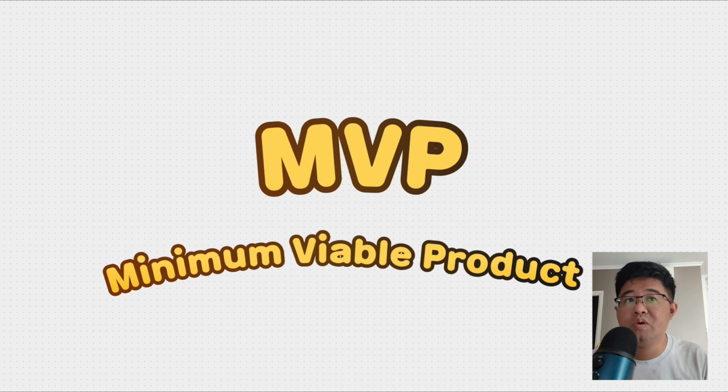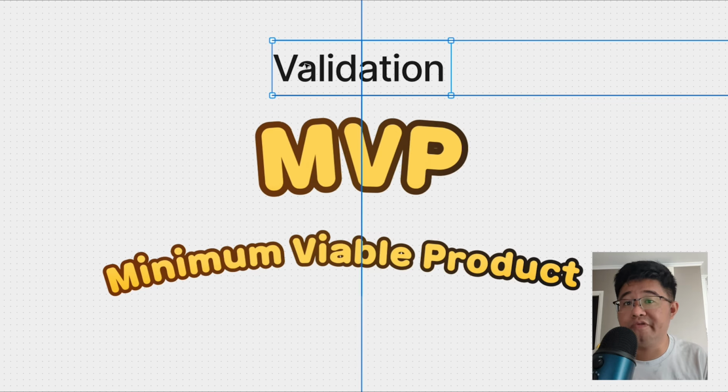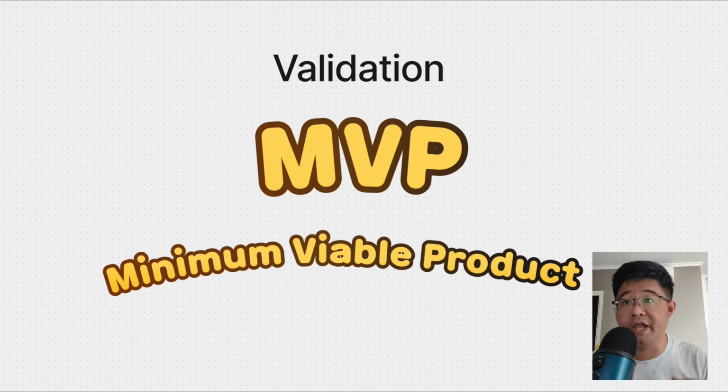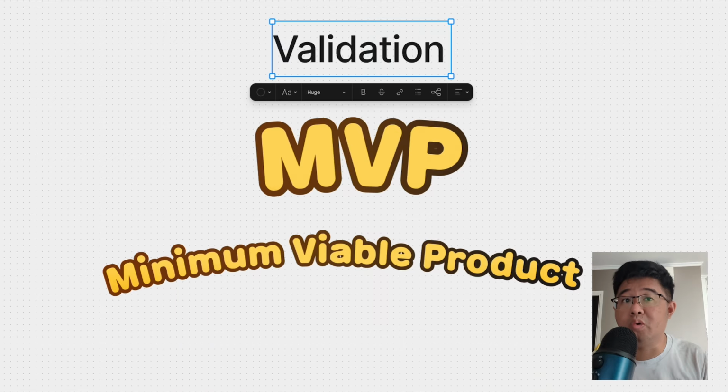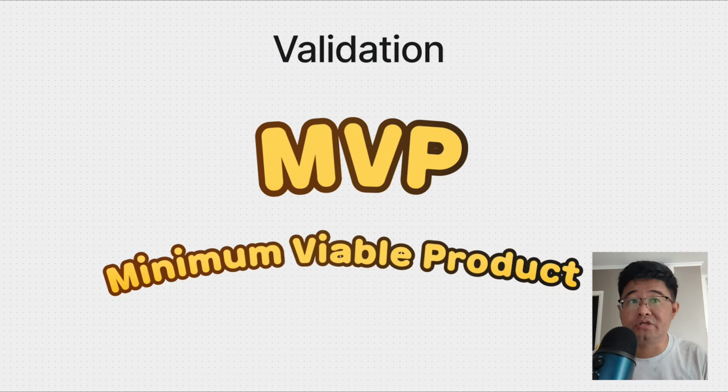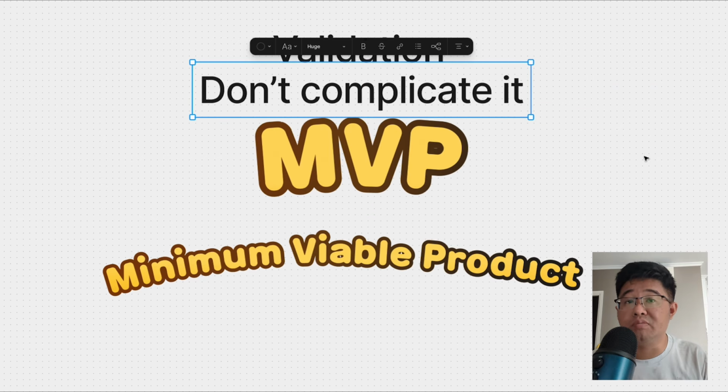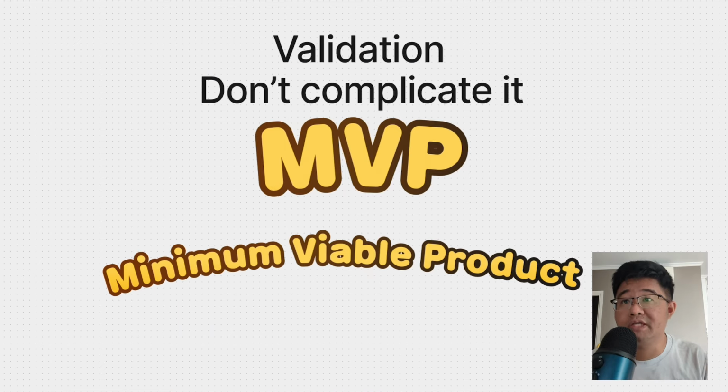So MVP, what we are actually trying to do is validate our actual idea and edge or value proposition. So that is the most important one. We want to know if our idea actually works or not. But to do that, the one thing that is the most important is we cannot complicate the initial features. That is the hardest part.